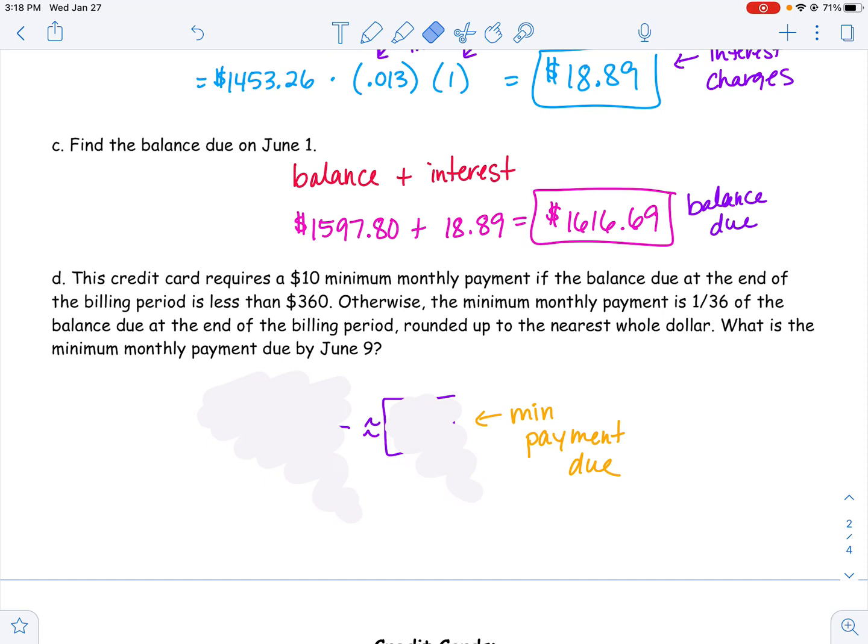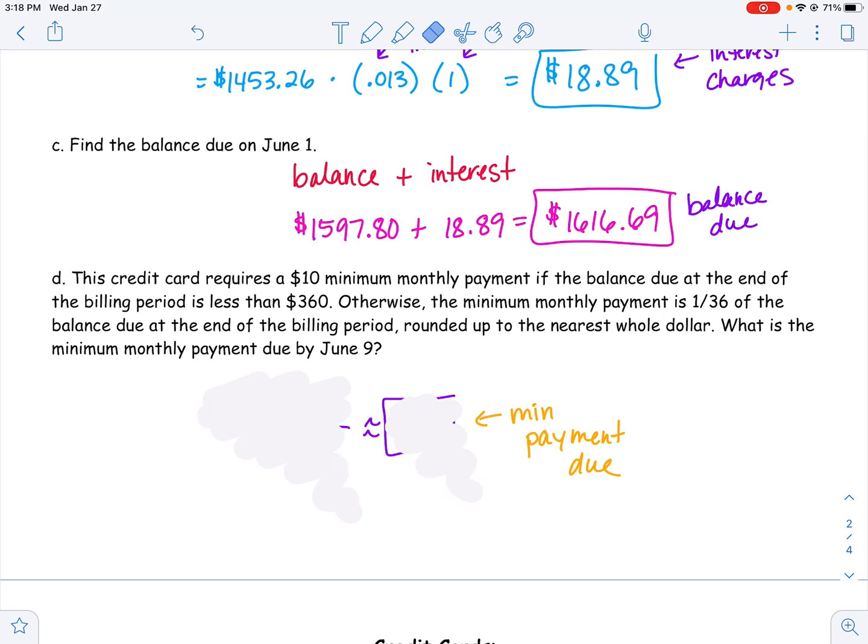Now, Part D says this credit card requires a $10 minimum monthly payment if the balance due at the end of the billing period is less than $360. Otherwise, the minimum monthly payment is 1/36th of the balance due at the end of the billing period, rounding up to the nearest whole dollar. What is the minimum monthly payment due by June 9th?